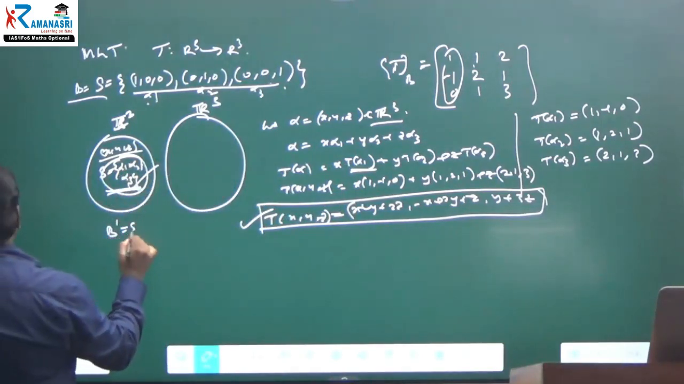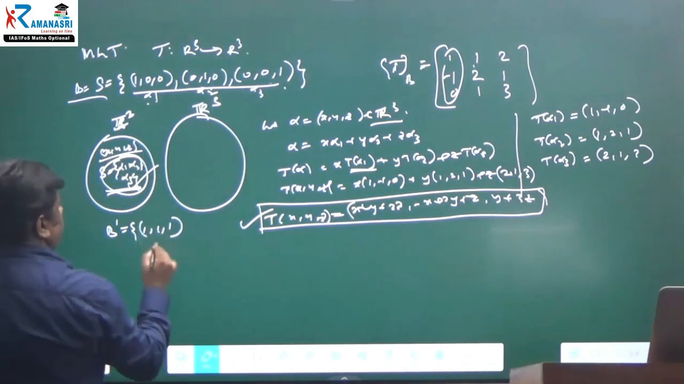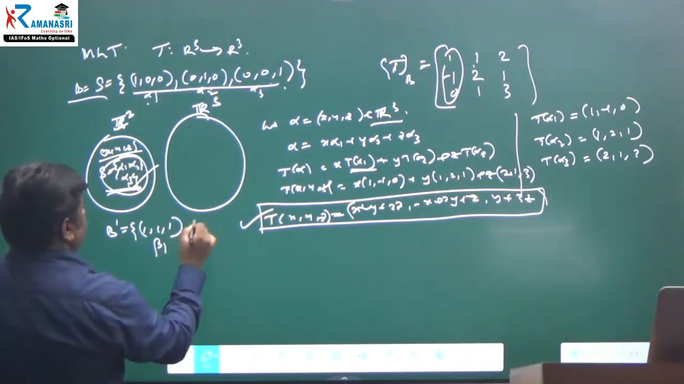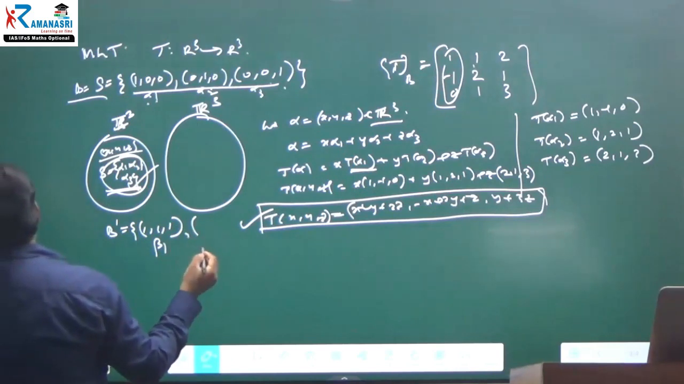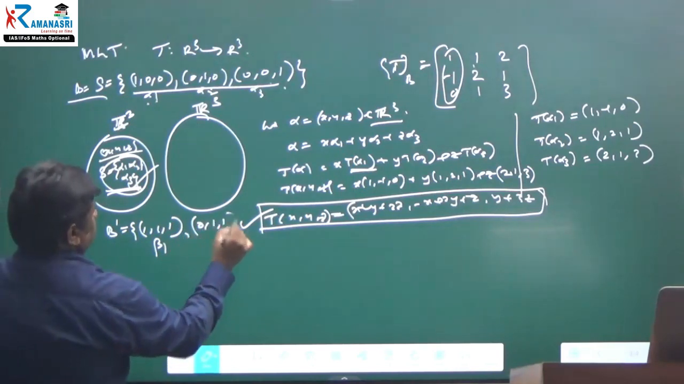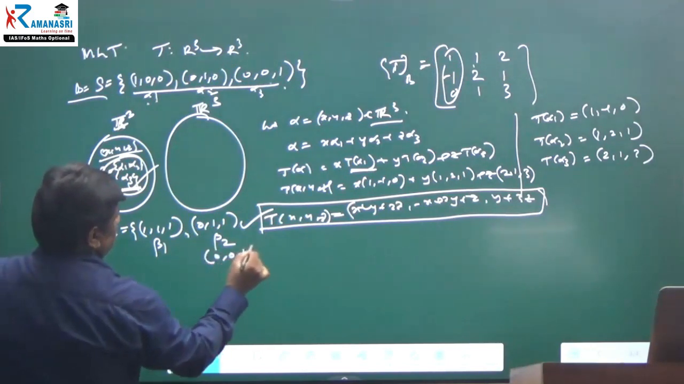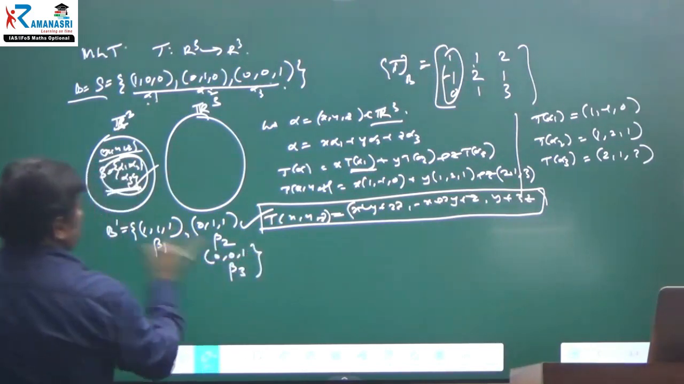B dash is equal to what they have given: 1, 1, 1, let it be beta 1, anything you can write. The second vector is 0, 1, 1, let it be beta 2. And 0, 0, 1, let this vector be beta 3.